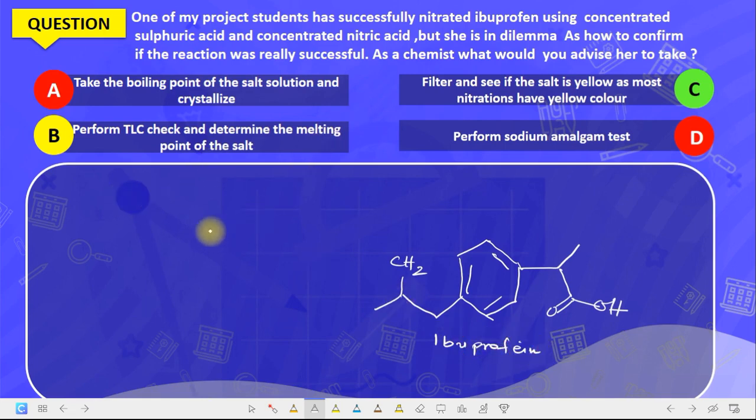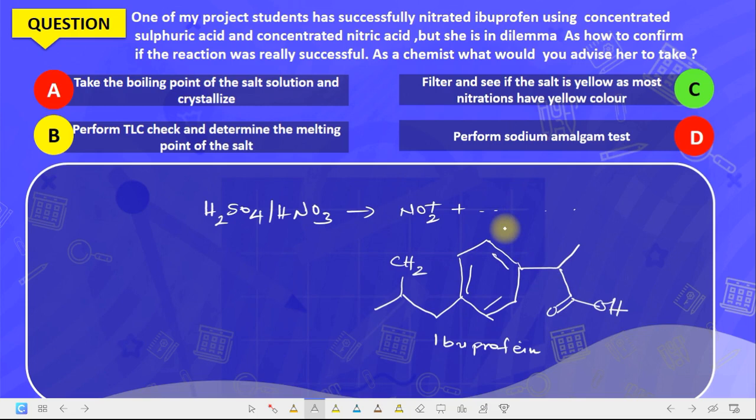This is a little bit more advanced than your level, H2SO4 and HNO3. If this is nitrated, what will happen? It will form NO2+ with other groups attached. Now this NO2+ will attach to the benzene ring. Are we getting it? There are different principles that govern the attachment of this to the ring, depending on the kind of groups that are attached, like the substituent, if they are meta directing or para directing.